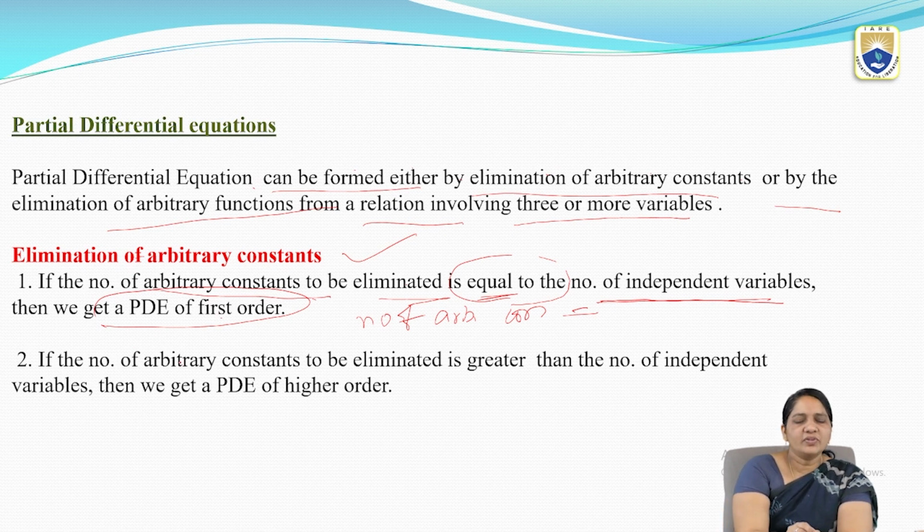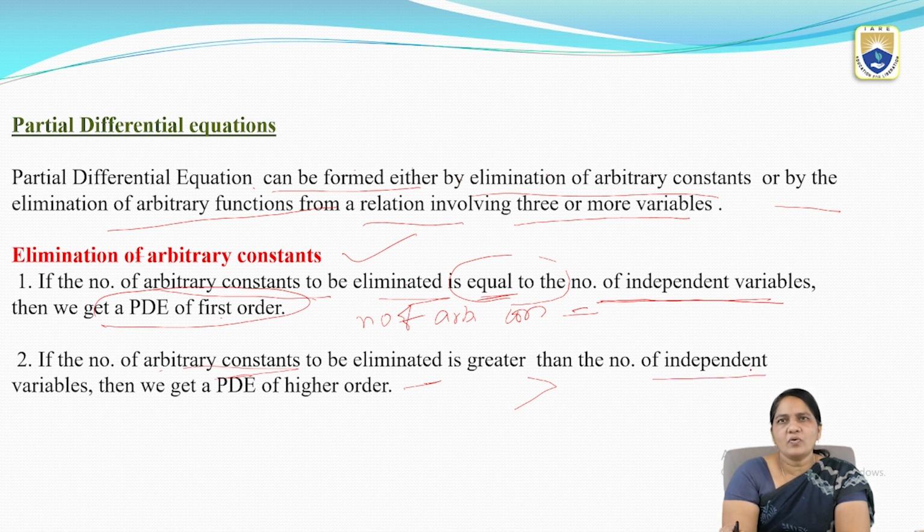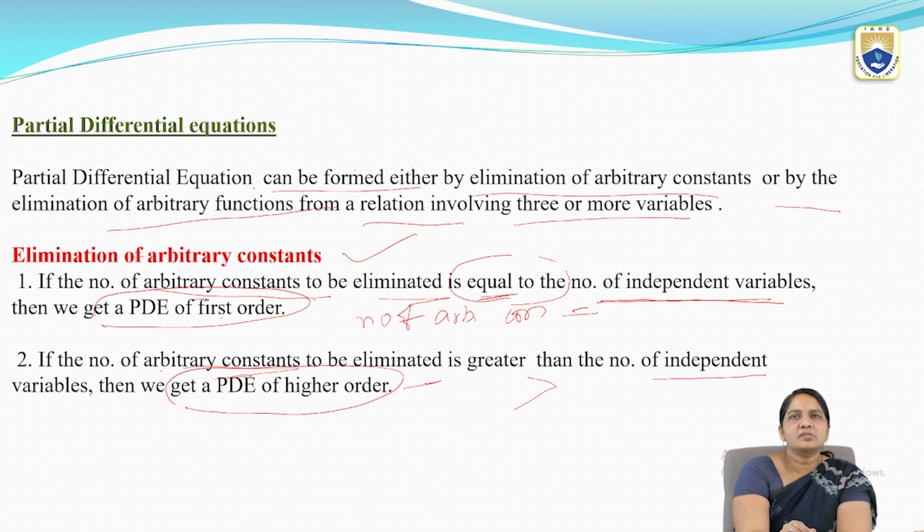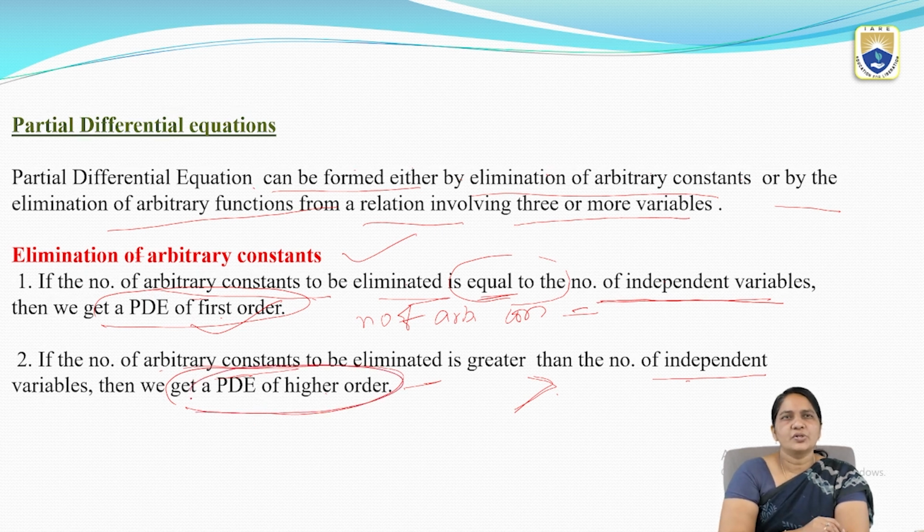If the number of arbitrary constants to be eliminated is greater than the number of independent variables, then we get a PDE of higher order. So if the number of arbitrary constants equals the number of independent variables, we get a first order PDE. If it is greater, we get a PDE of second order. In this way, we can get the PDE by eliminating arbitrary constants or arbitrary functions.